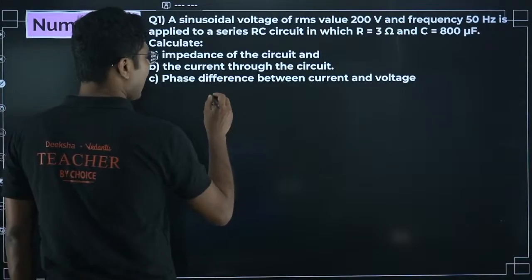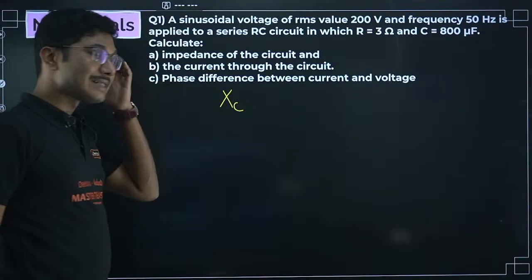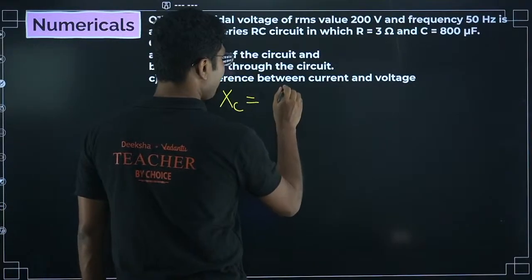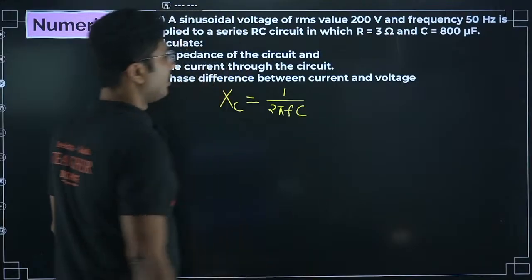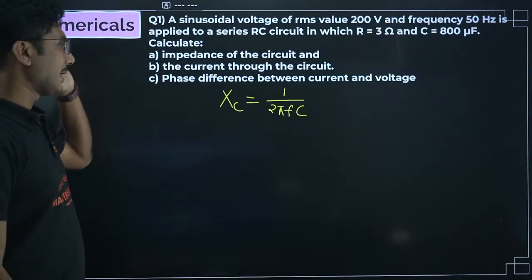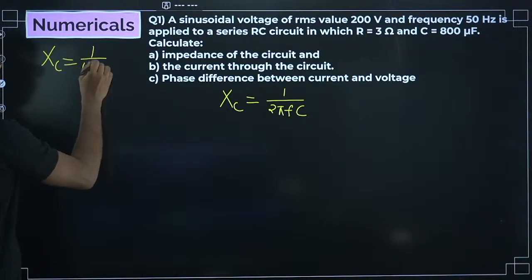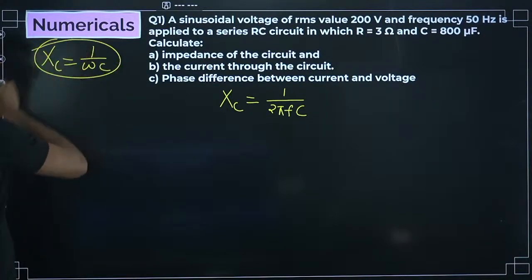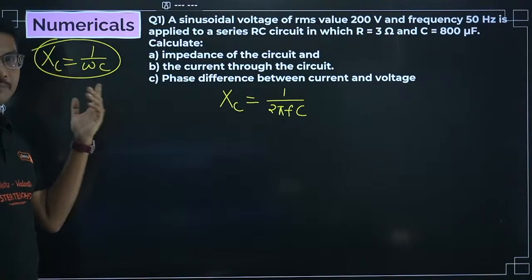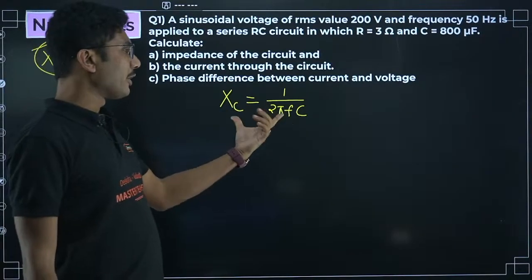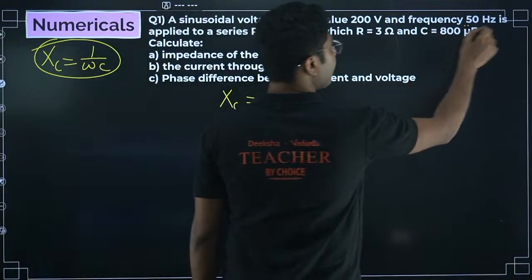The first thing that you have to find is the capacitive reactance. Capacitive reactance is given by 1 by 2 pi f C. This is the formula for capacitive reactance. Sometimes we can write this as 1 by omega C as well, but this formula is generally not going to come in your PU board exam. For competitive exams this formula might come, but for the PU board exam this is the major formula that you have to use. Frequency here is 50 Hz.